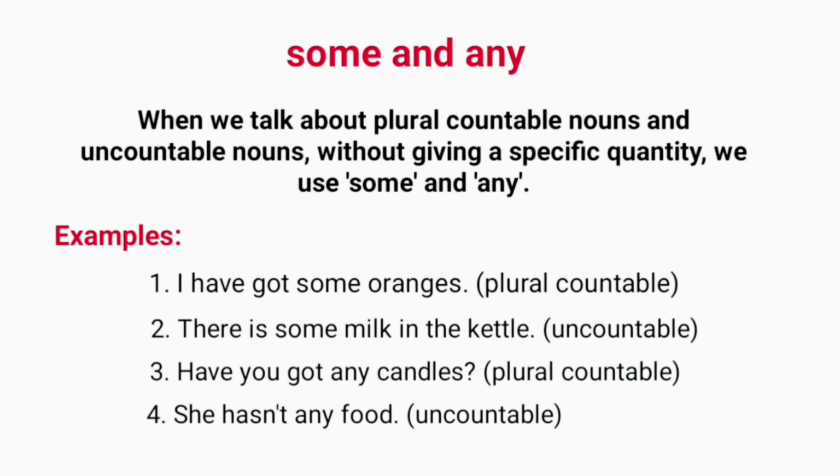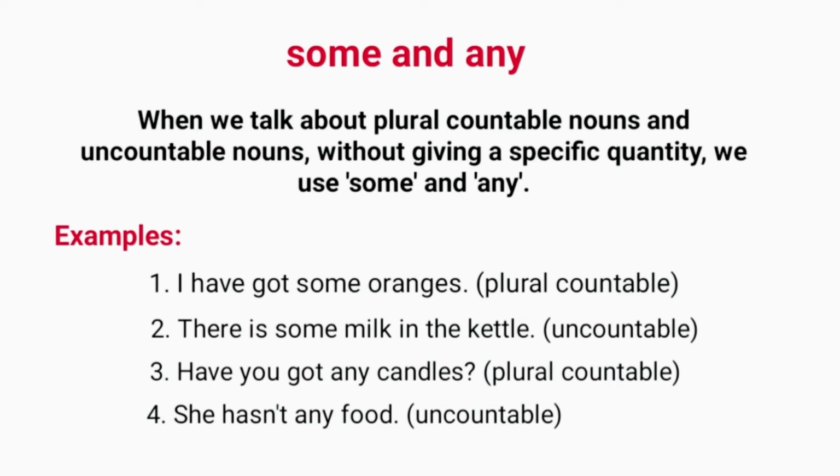In these sentences, some is used with plural countable noun oranges and an uncountable noun milk. Some other examples. Have you got any candles? She hasn't any food. In these examples, any is used with plural countable noun candles and an uncountable noun food.